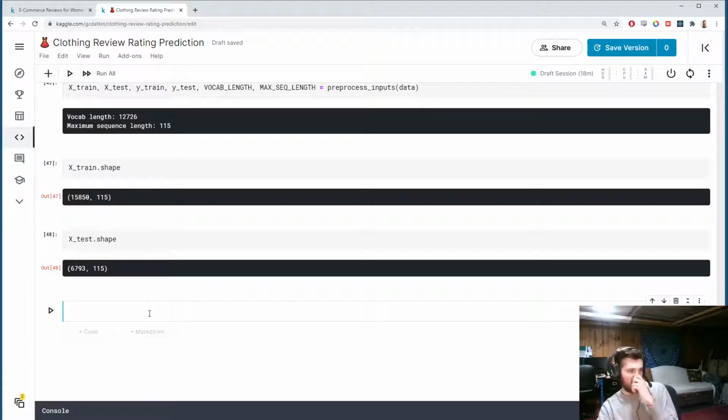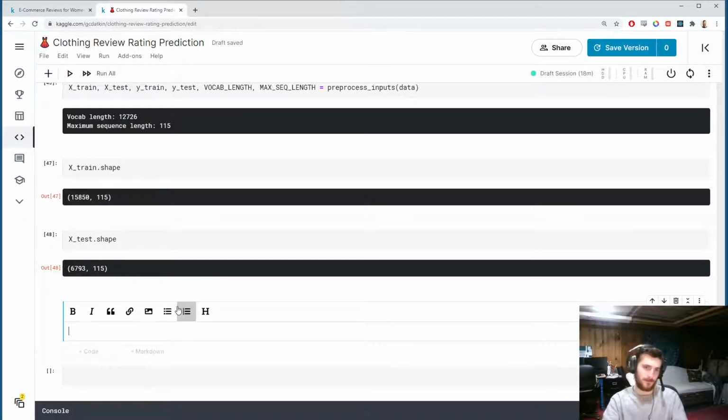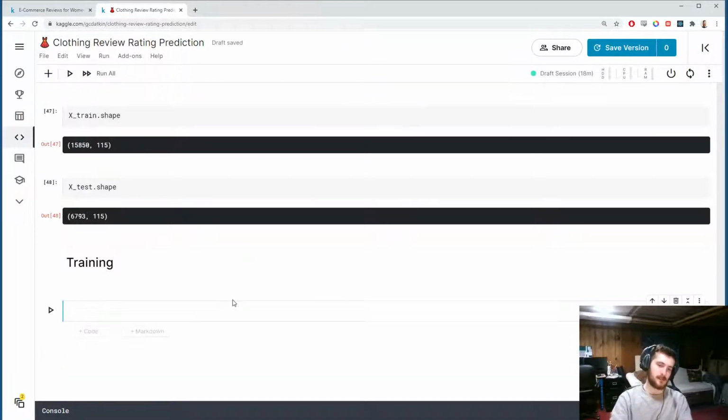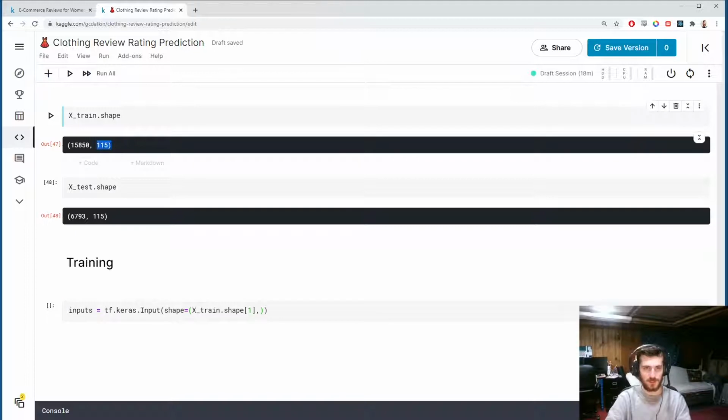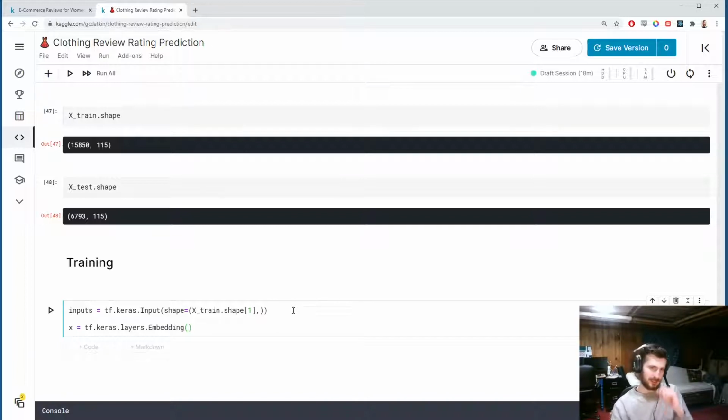Alright, now let's construct our model. I'm going to start with just creating an input with tf.keras.Input, the shape of which is xtrain.shape[1], or the second dimension of xtrain, 115. We could also put max sequence length in here, but I think this makes more sense. Then our first layer is going to be an embedding layer, tf.keras.layers.Embedding.